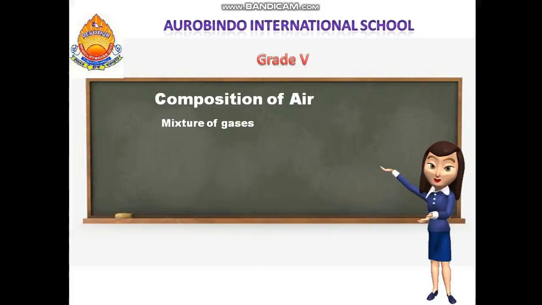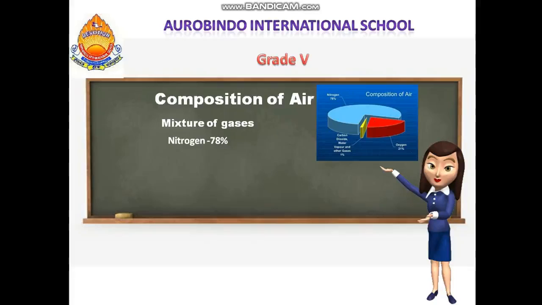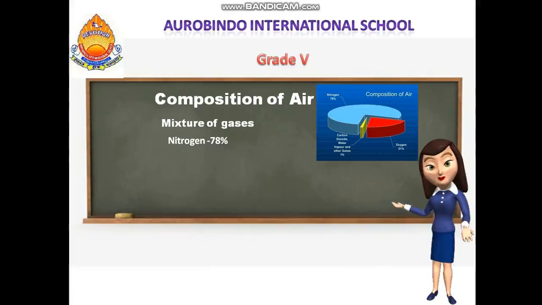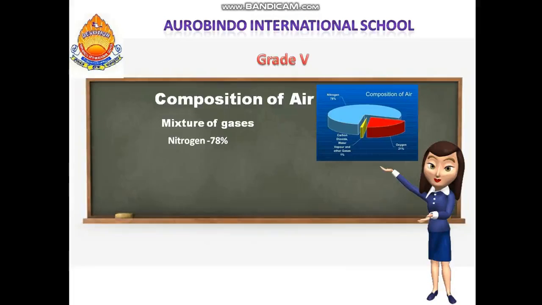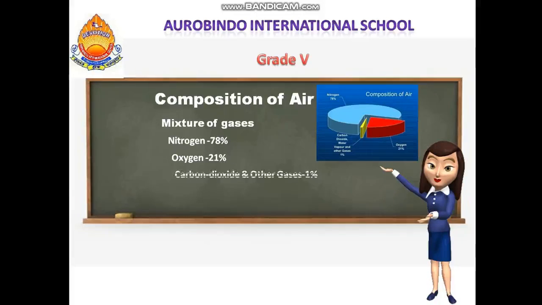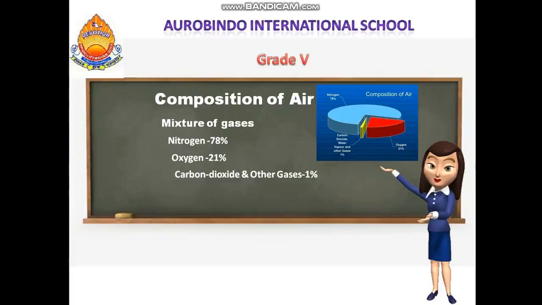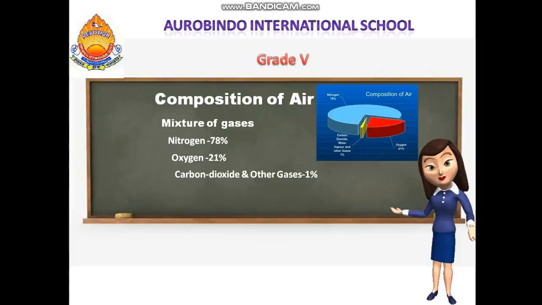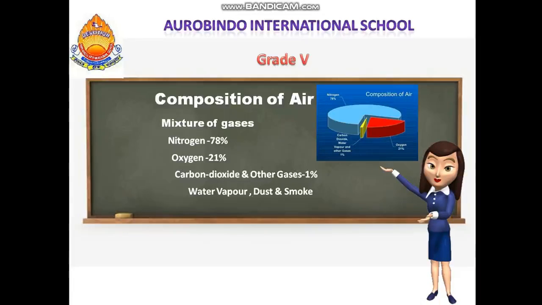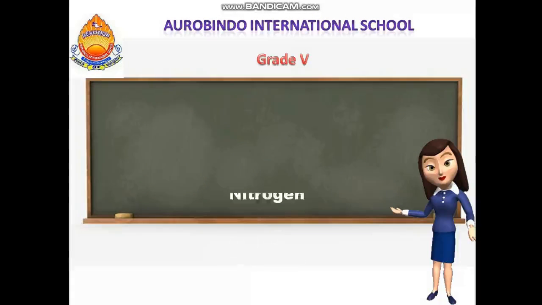You already know that our air is a mixture of gases. It contains nitrogen, oxygen, carbon dioxide and other gases, and it also contains water vapor, dust, and smoke. Nitrogen consists of 78%, oxygen 21%, and other gases and carbon dioxide 1%. Together these make up 99%, and the rest is water vapor, dust, and smoke.